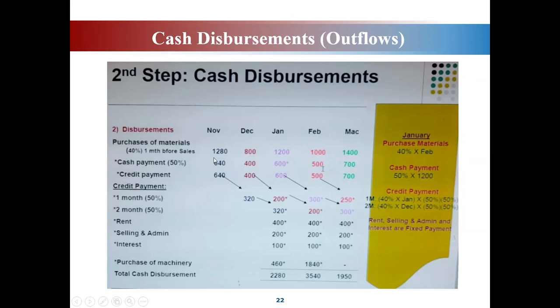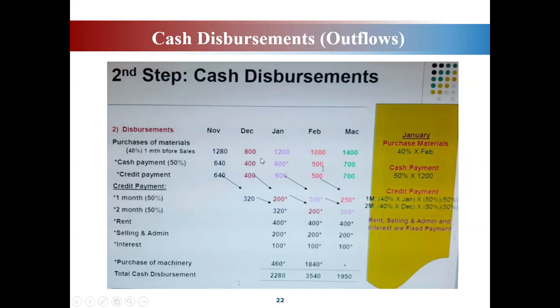Okay. So next, cash payment made 50%. Only 50% you pay in cash. Now you are the one in debt. You buy these materials 1,200, 1,000, 1,400. These are the purchases that you made, but you pay only 50% in cash.